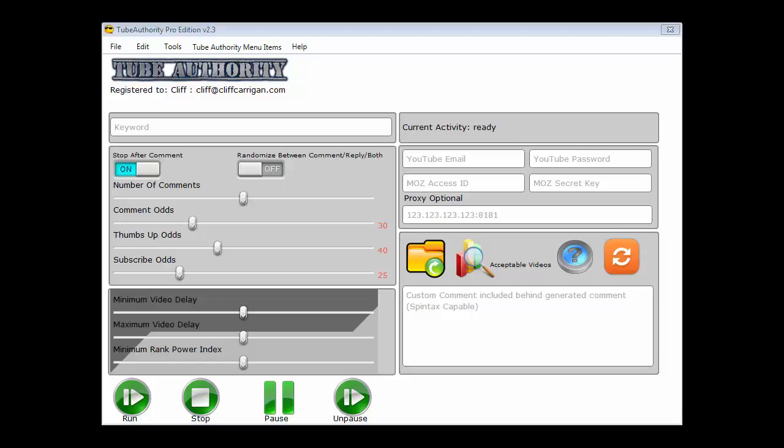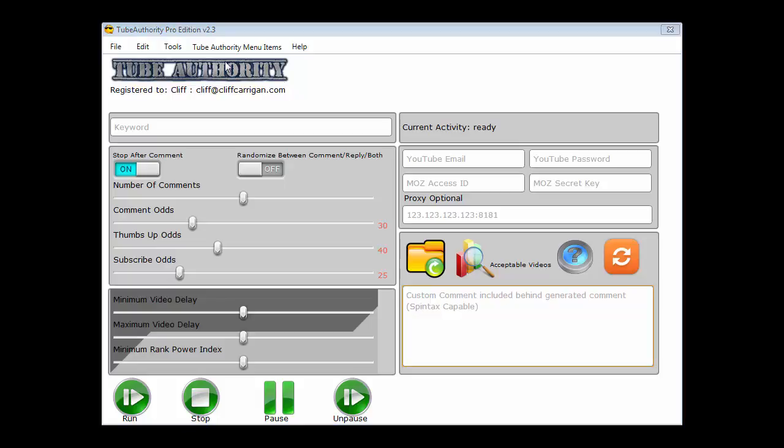For Pro Edition users, you can add in your own comment, but the system is still going to protect you by placing its own comment in front of or on top of your custom comment so that you don't come across as a blatant spammer. The custom comment box also allows spin tags. In other words, you can use spin tags so that it uses multiple variations of your comment so that you aren't posting the exact same thing over and over. And this allows you to avoid being called a spammer.